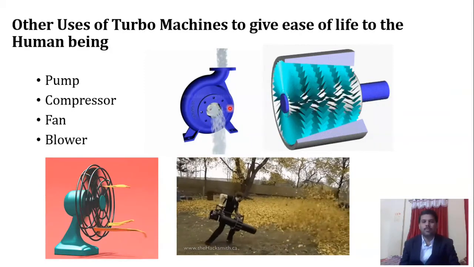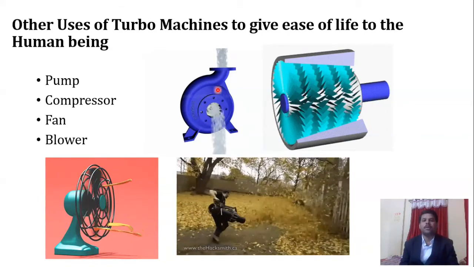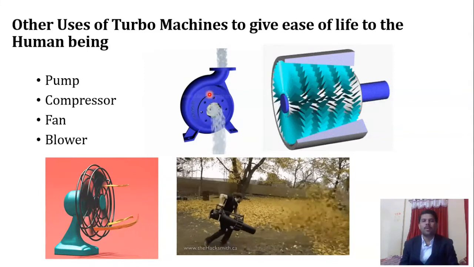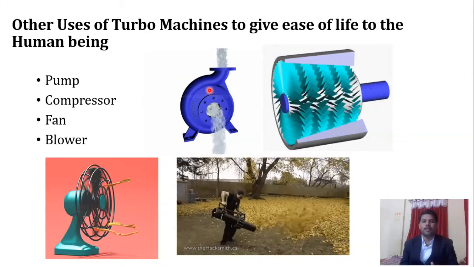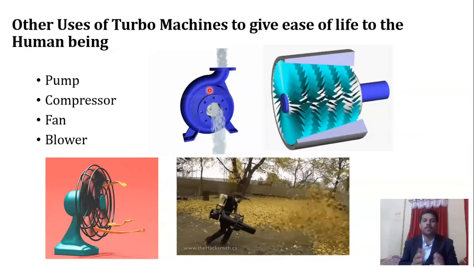So this potential energy gained by the water, by means of what? Basically a device, that is what we call a pump. So these are what we call the power absorbing devices. And in power plants, turbines are what we call the power producing devices.